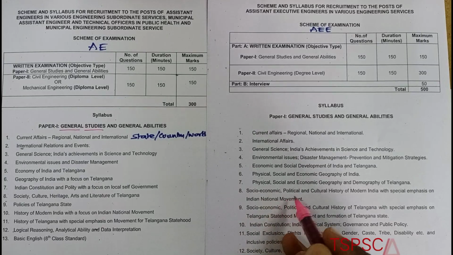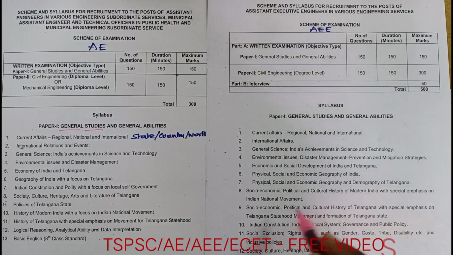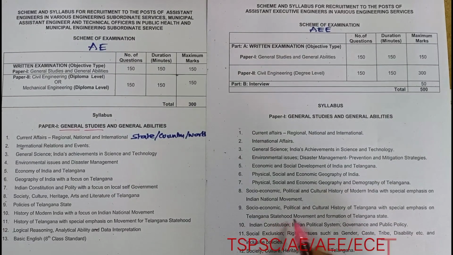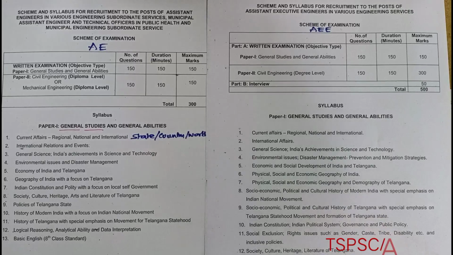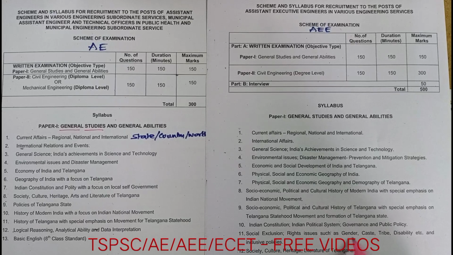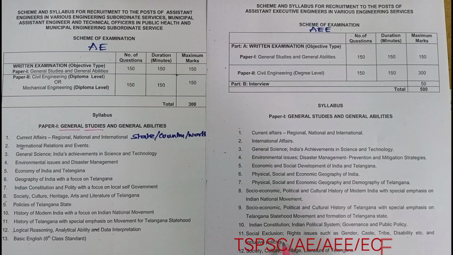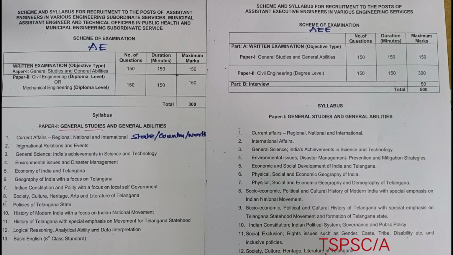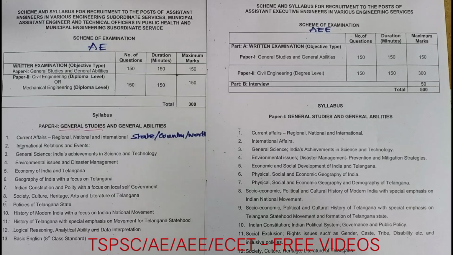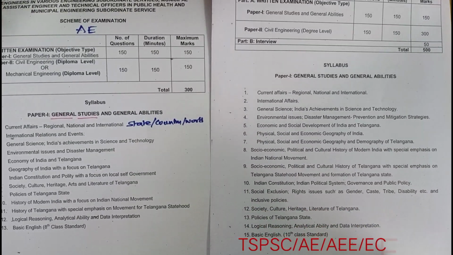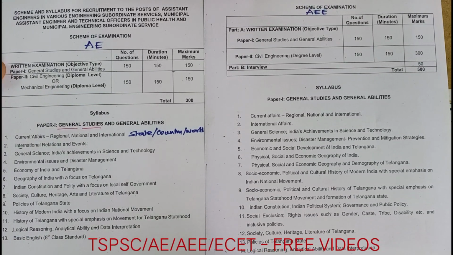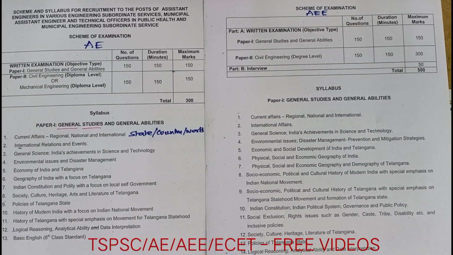Remaining everything is there: socio-economic, political, cultural history of modern India, of the national Indian movement, and Telangana state, the Telangana statehood movement, political and cultural history, like that. Indian constitution, rights issues, gender, caste, tribe, disability, etc. All these are policies. Next, literature of Telangana, policies of Telangana state, everything. But here basic English is of 10th standard. It is of what? 10th standard. This is the basic information I am giving you.